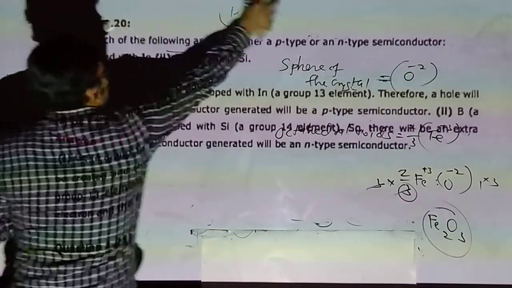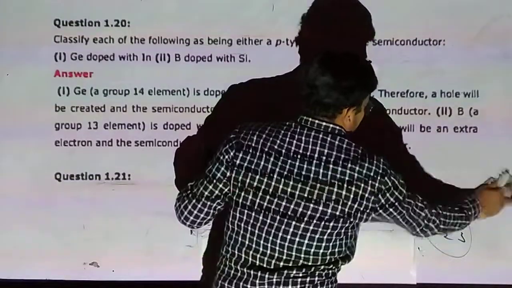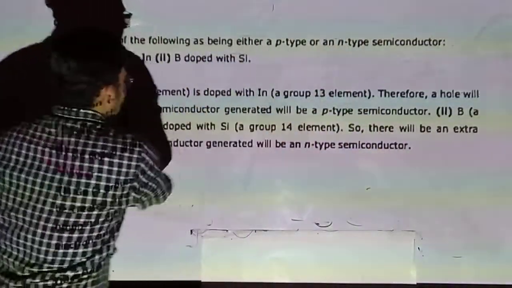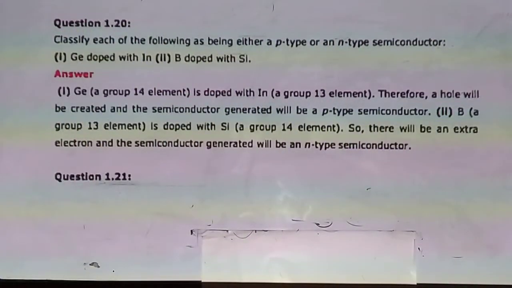1.20. In question 1.20, classify each of the following as being either a p-type or n-type semiconductor. Germanium doped with indium. Germanium is doped with indium, a group number 13 element.